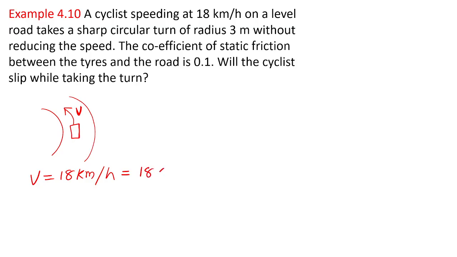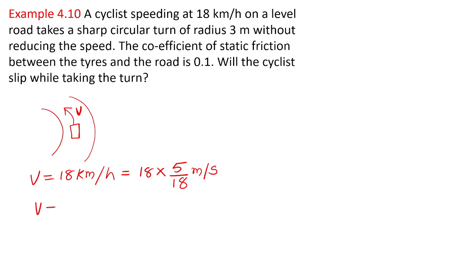Kilometer per hour can be converted to meter per second by multiplying with 5 by 18. I discussed this before. Please don't forget it.